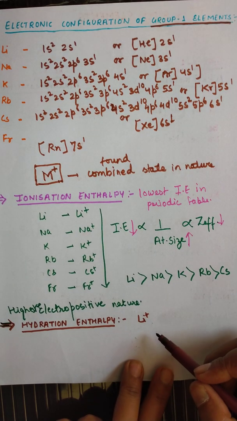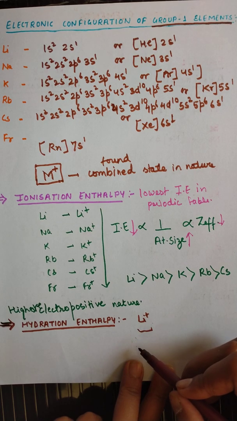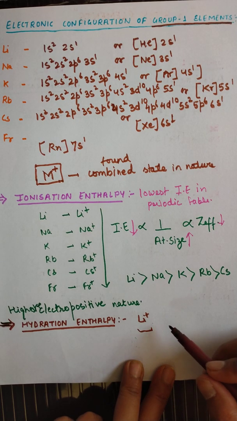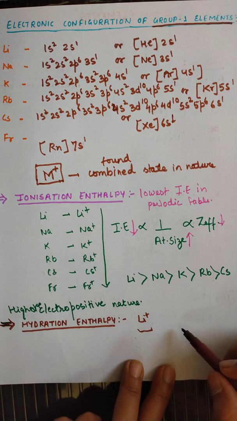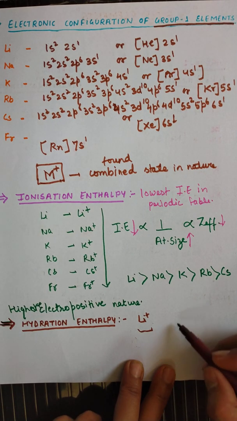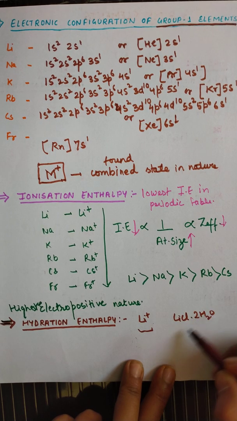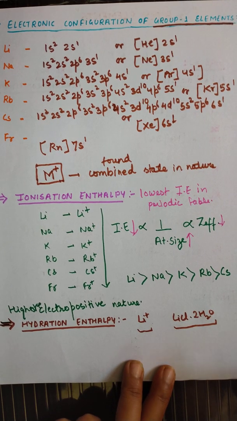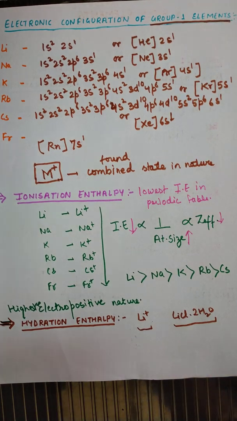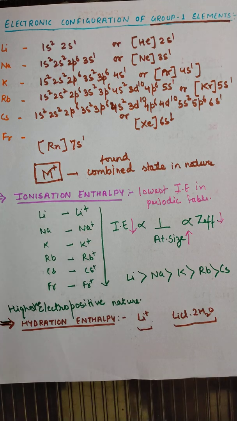not get hydrated easily. Lithium ion, being the smallest in size, shows maximum hydrating nature, and this is the reason that the salts of lithium are found in hydrated form, like lithium chloride dot 2H2O. So lithium salts are found in hydrated form, while other alkali metal salts are not.